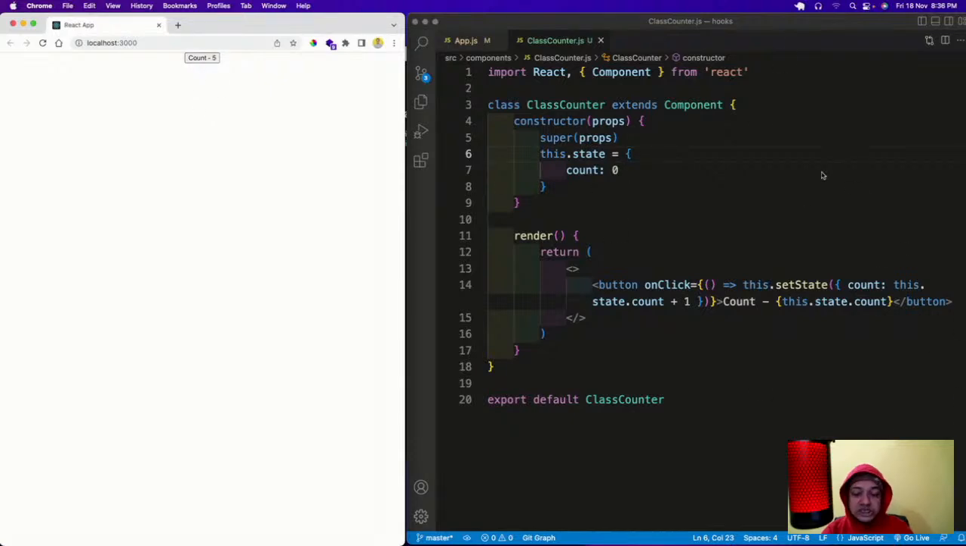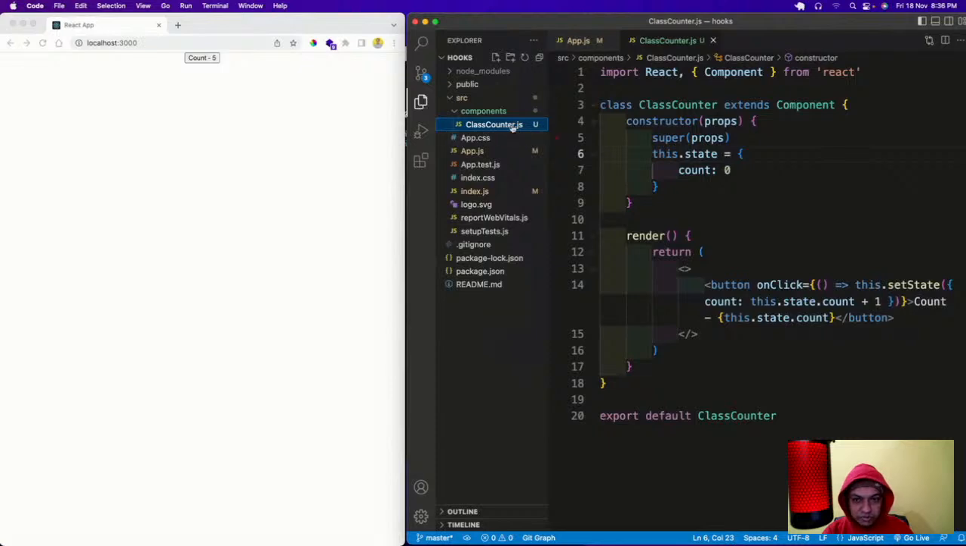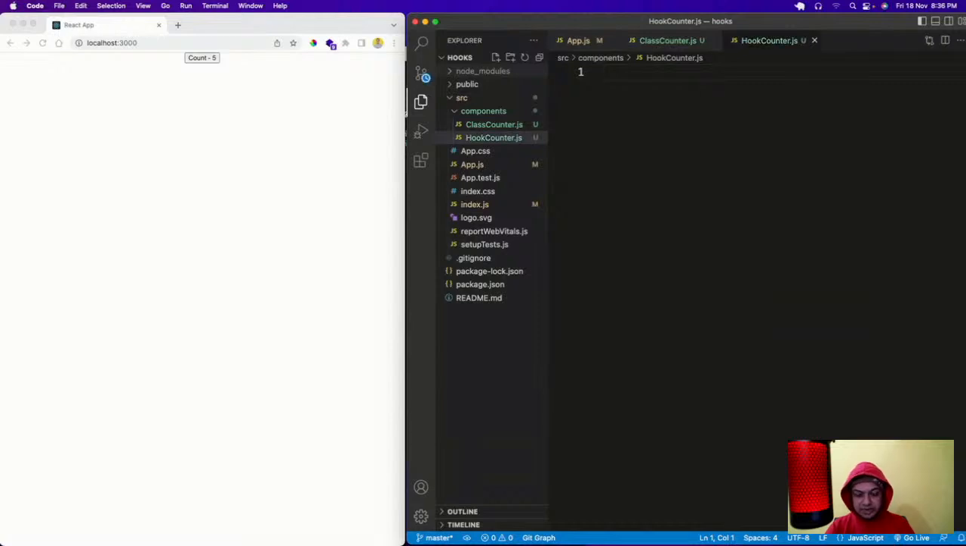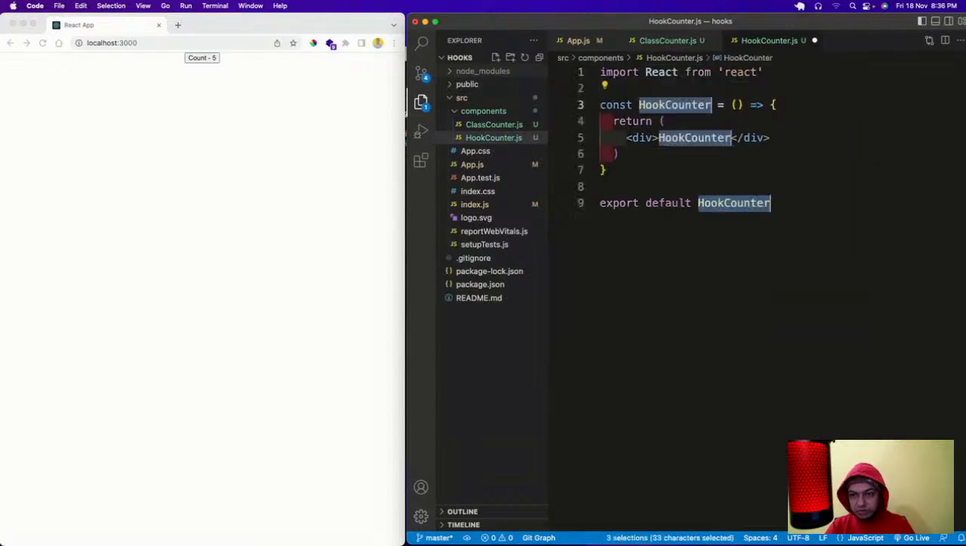Now we are going to change this into a hooks. And how do we do that? So to do that, what we are going to do, we are going to come here and do a hook counter dot js, and it will be a functional component, but our functional component will have the concept of state. How does our functional component have got the concept of state?